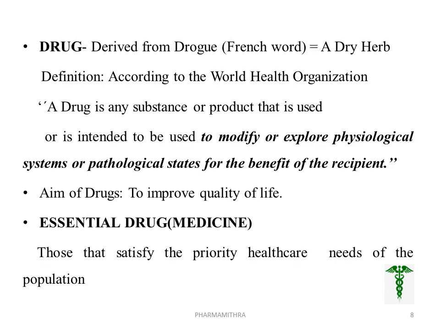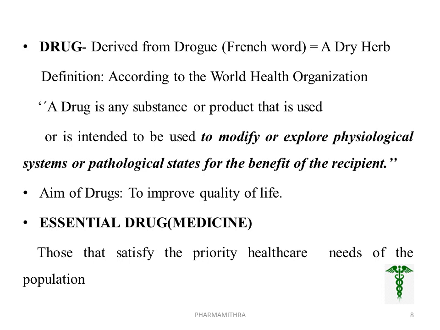Next term is drug. The term drug is derived from the French word drogue, meaning a dry herb. According to WHO, a drug is any substance or product that is used or is intended to be used to modify or explore physiological system or pathological state for the benefit of the recipient. In short, drugs are substances used to modify the condition of the recipient. If by using a drug we can modify the condition of the patient, it can be called a drug.